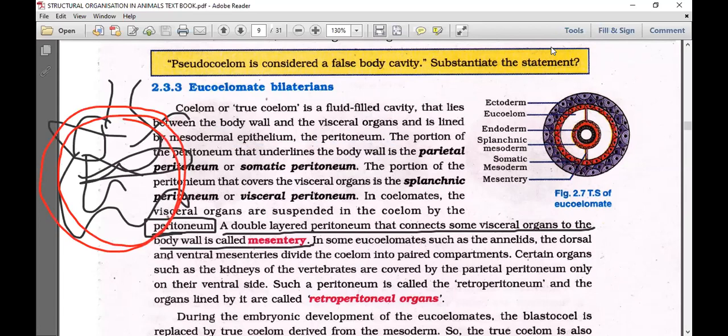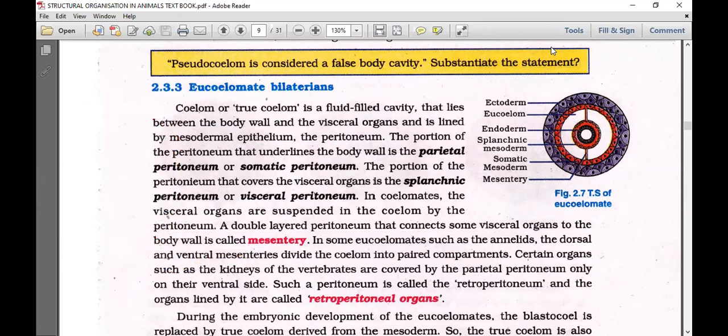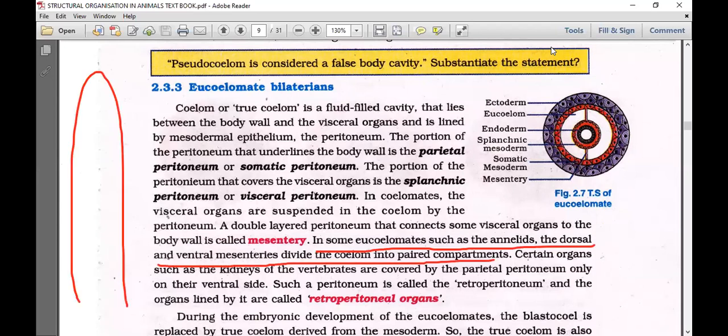That double-layered peritoneum is called mesentery. Mesentery we can see. Then next, let's continue. In some eucoelomates, such as the annelids, the dorsal and ventral mesenteries divide the coelom into paired compartments. We are talking about the earthworm, where these mesenteries form septa. The word they use, compartments, is nothing but septa, which we are going to learn in detail